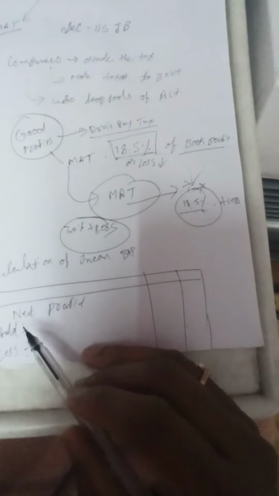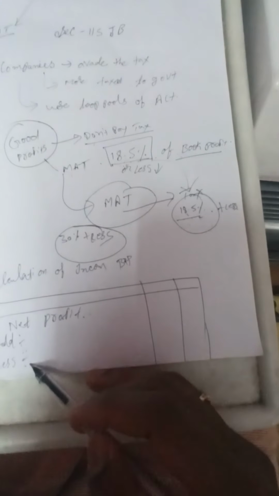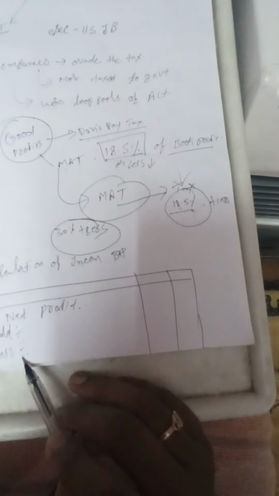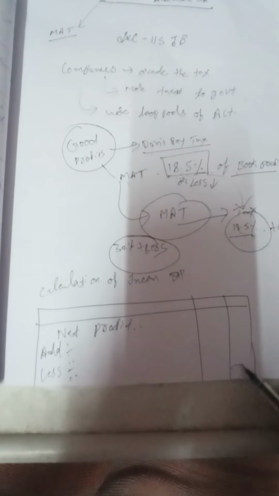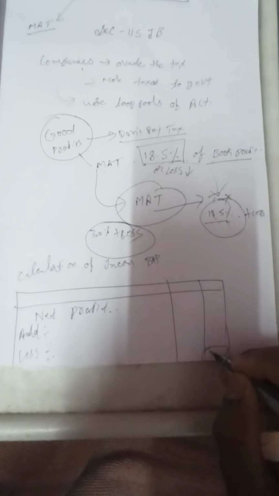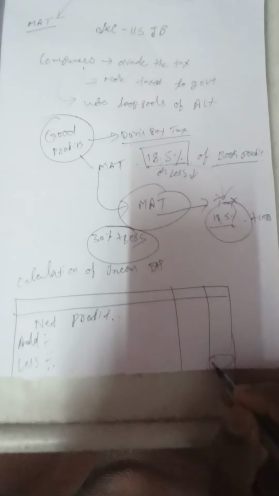They have very clearly mentioned in the act what are supposed to be added to the net profit and what are supposed to be deducted from the net profit, and you will arrive at the taxable amount as a net profit to be taxed under the income tax.